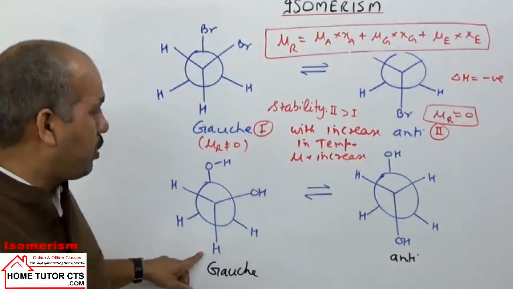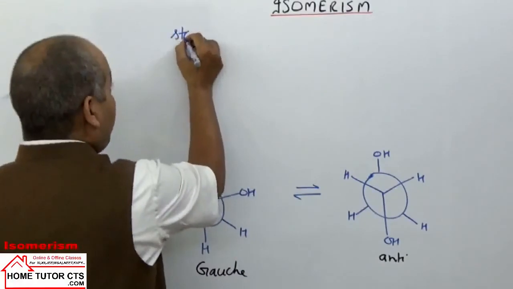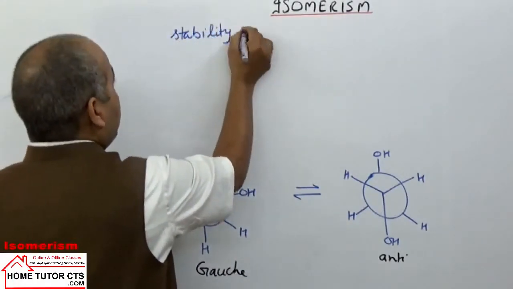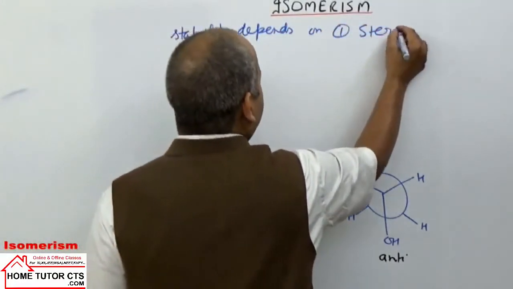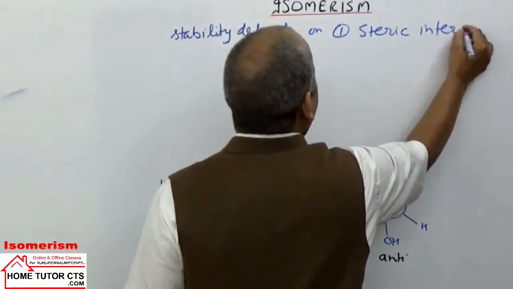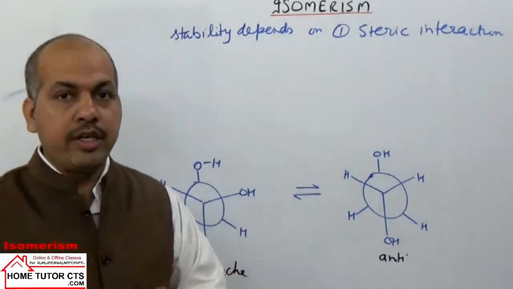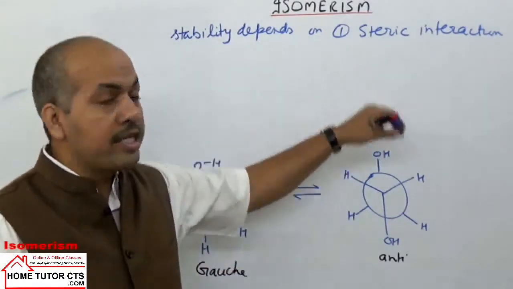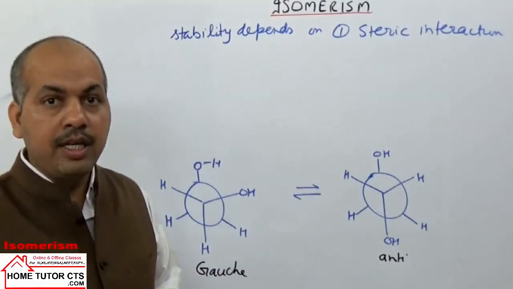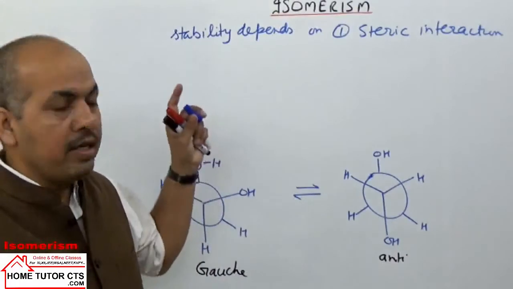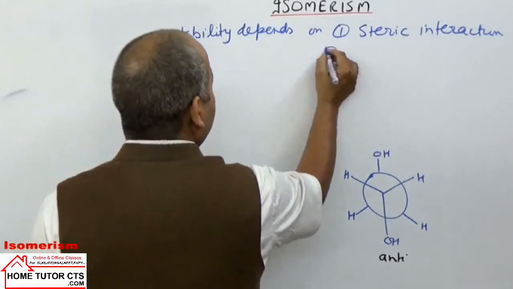Let us take the next example, glycol. If I take glycol, the stability of different conformations depends on, first, steric interactions. The bulkier groups, when they are closer, will have repulsion. The example was discussed in the case of n-butane. When the two methyl groups come closer in the fully eclipsed conformation, the stability was lowest. So because of this steric interaction or repulsion,